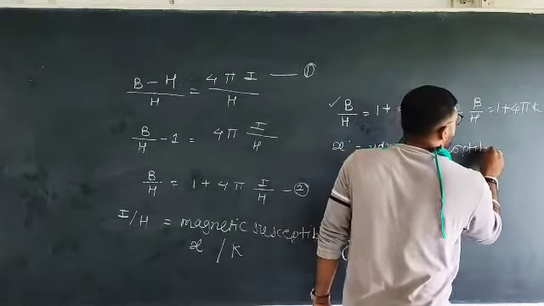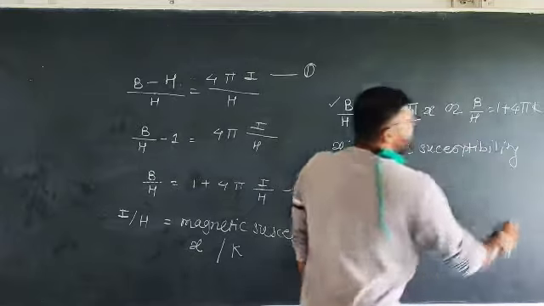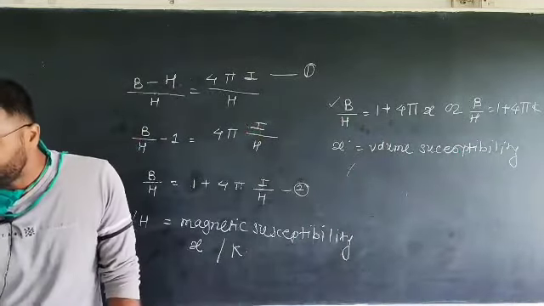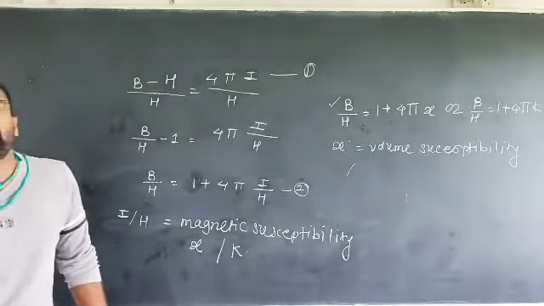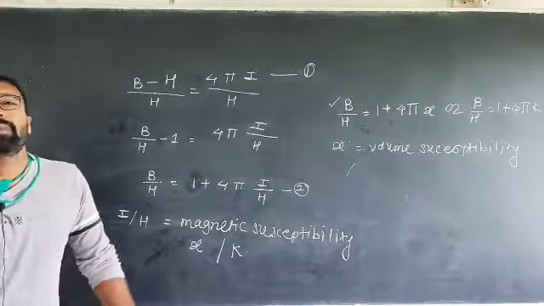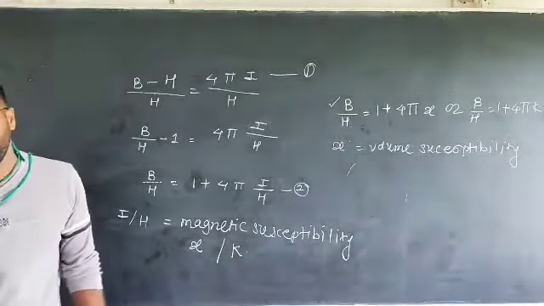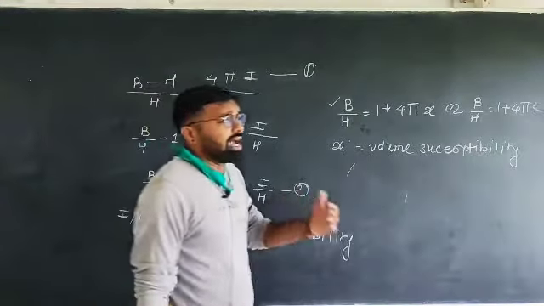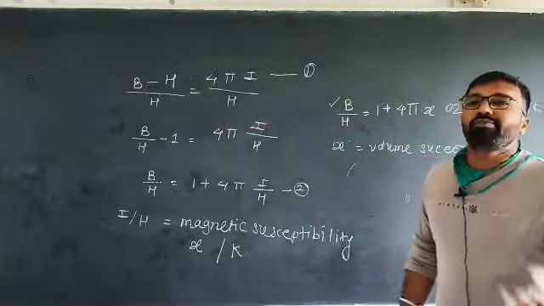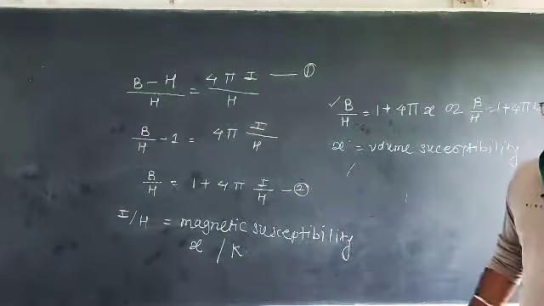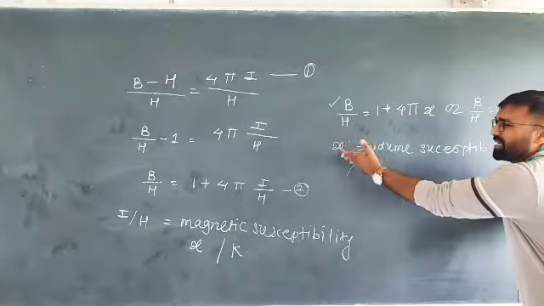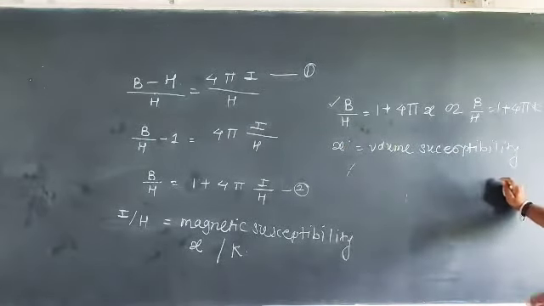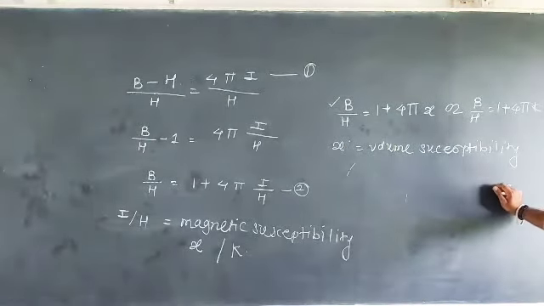Volume susceptibility. What is the volume susceptibility? That is, magnetic susceptibility per volume of a substance is called volume susceptibility. But while measuring a solid, volume is not a meaningful term. We are not interested in measuring the magnetic susceptibility in terms of volume susceptibility.